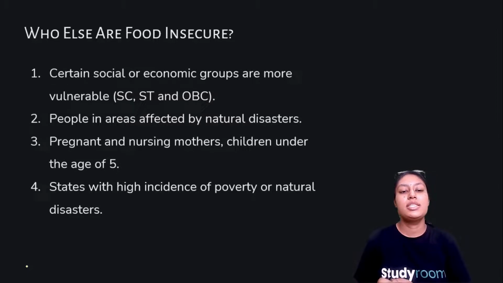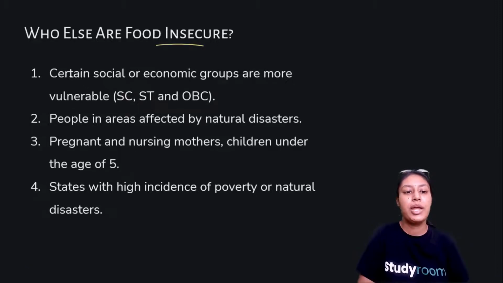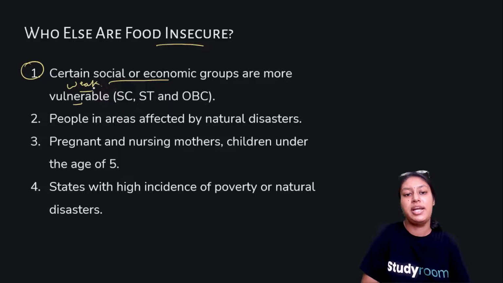Now, furthermore, let's find out who else, apart from what we have studied, is food insecure. One is, of course, certain social and economic groups who are vulnerable, known as the weak section of society, weak as in socially or economically backward.